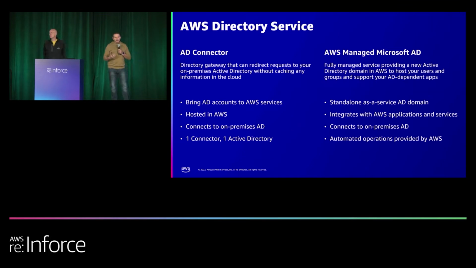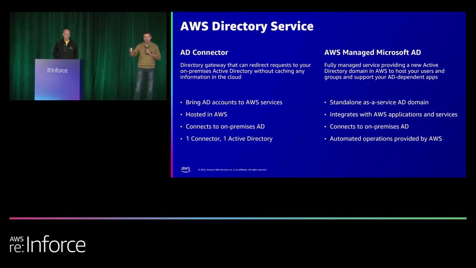So what you can do here is with your AD accounts, bring them to AWS. So you can plug them in and use your AD accounts for things like the management console access or AWS applications like QuickSight, for example. So if you're doing big data things and you need to do QuickSight in the cloud, you can do that using your AD credentials.